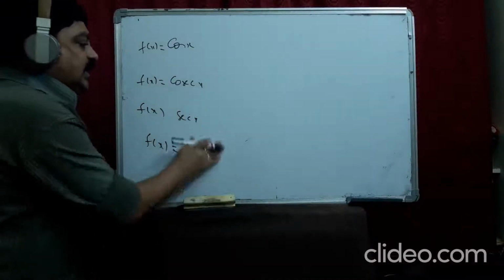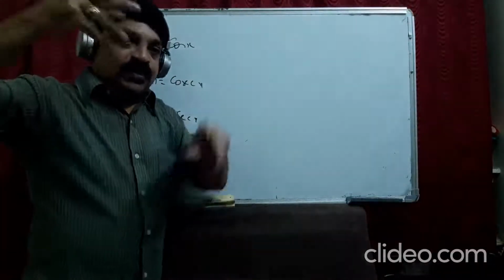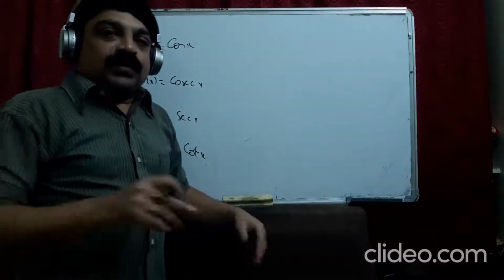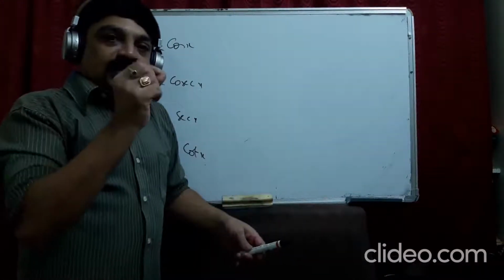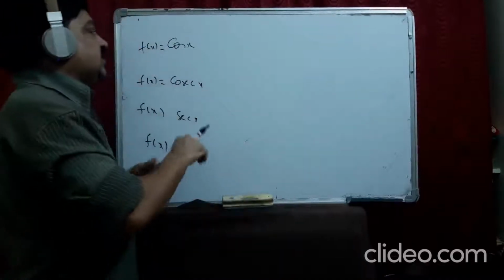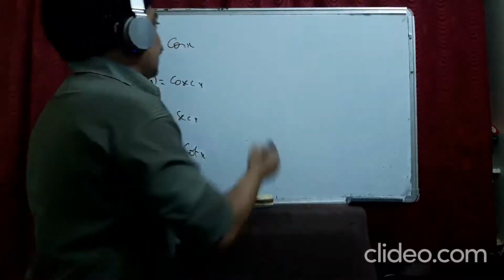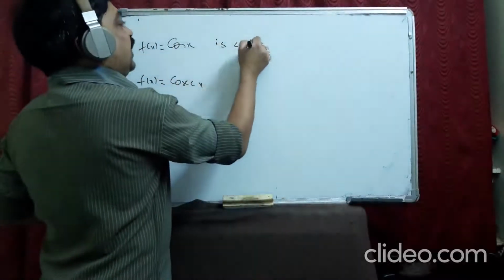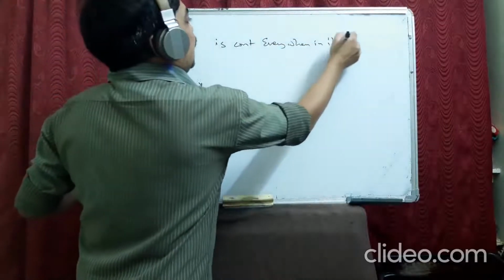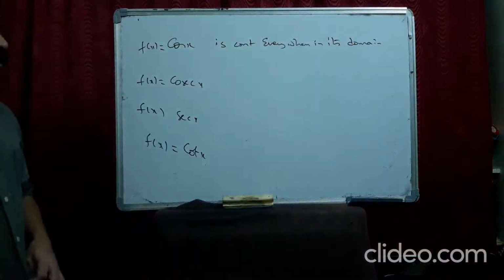You can just tell that if you know the graph or if you know the values. We know the table values also. Just eliminate the values where the function becomes undefined. Suppose for cos x, you'll never find undefined anywhere for any value. So it is continuous everywhere. Everywhere means in its domain. Domain means the values which we can give.